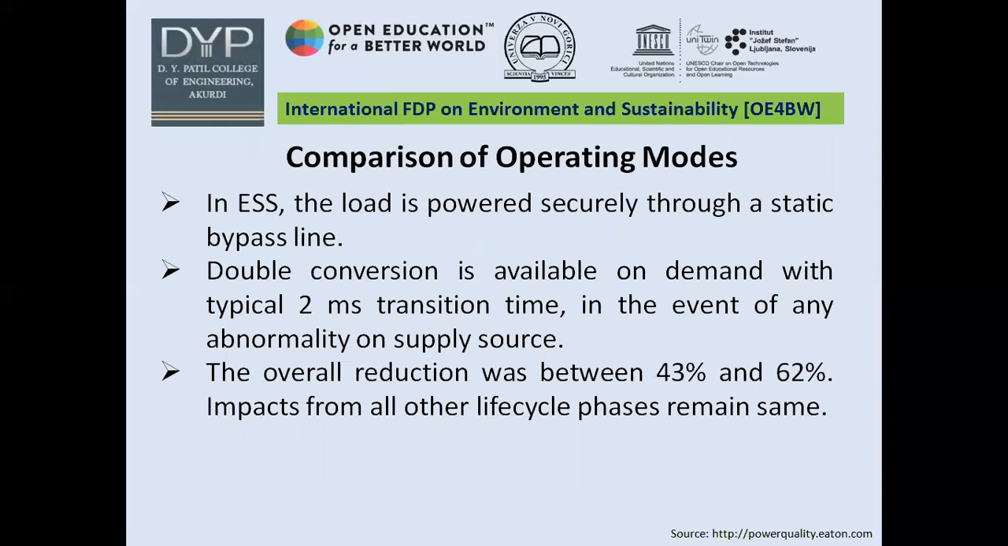When these two modes were compared, one is ESS, where the load is powered securely through static bypass line, and a double conversion mode in which a typical 2 millisecond transition time in the event of abnormality on the supply source. These two were compared, and we have seen that overall reduction was between 43 to 62%. Impacts from all other life cycle for these two operating modes remain same. This difference comes because ESS is a higher efficiency UPS as compared to double conversion mode.